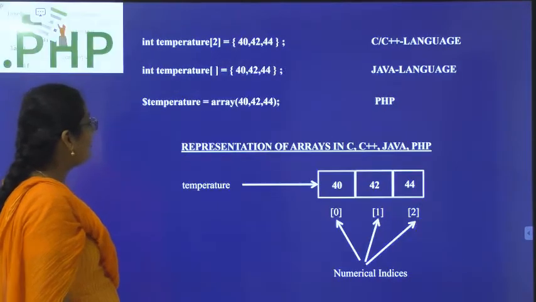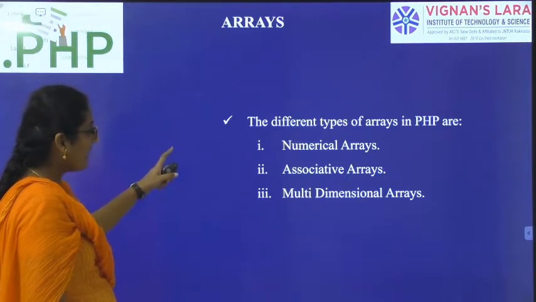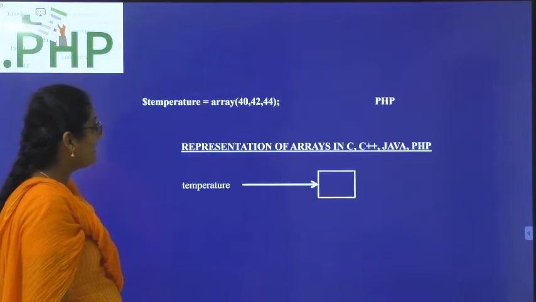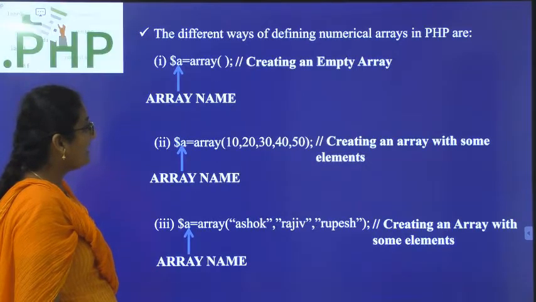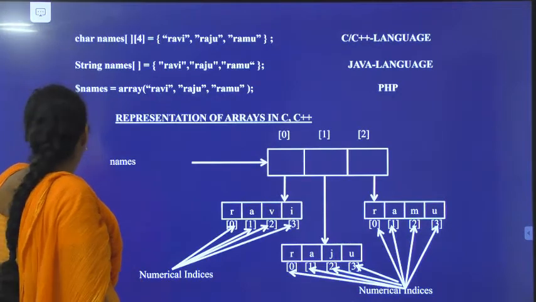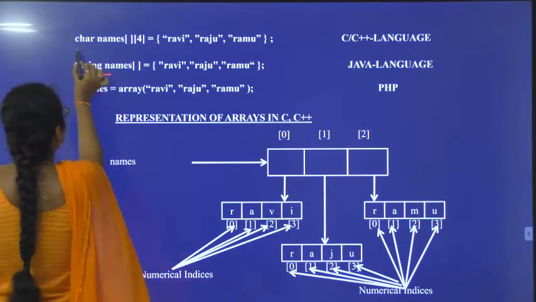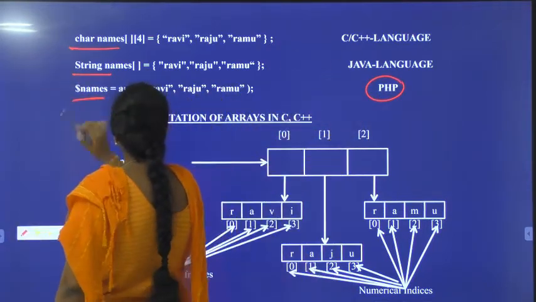What are the three types of arrays we have? Numerical array, associative array, multi-dimensional array. So what is the next example? If you want to store string values, see here, in any other programming language you need to specify the data type, but in PHP you need not specify the data type.